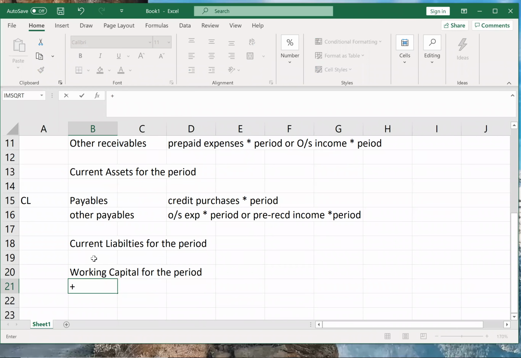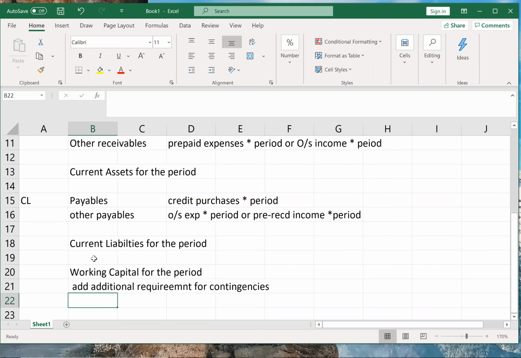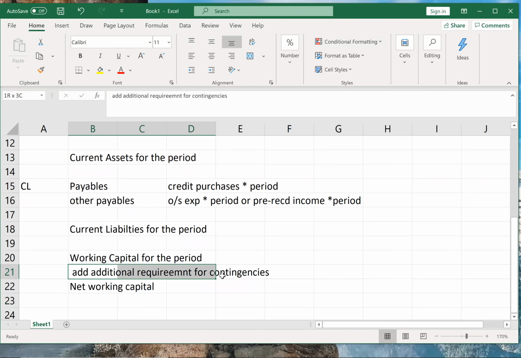Sometimes the companies will say add additional requirement for contingencies, for emergencies. Correct. So let us say your working capital comes out to be 2 lakhs, 200,000. So we'll not just take working capital to be 200,000. We'll add whatever contingency reserve or contingency margin is there, and therefore we'll get your net working capital. Add this only if it is given in the problem.